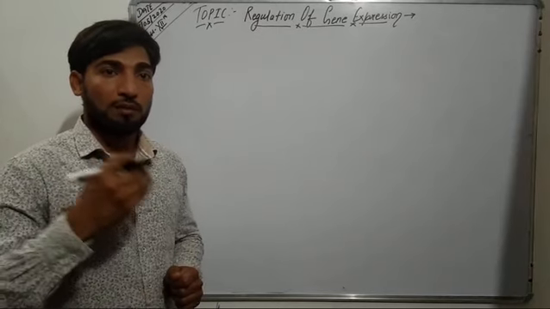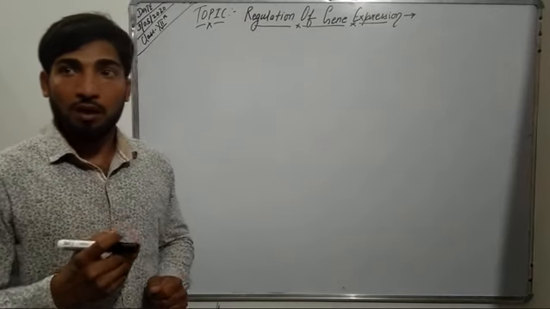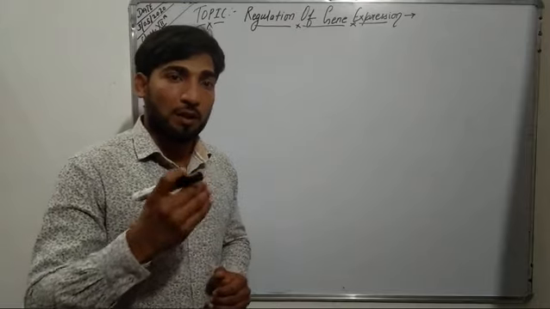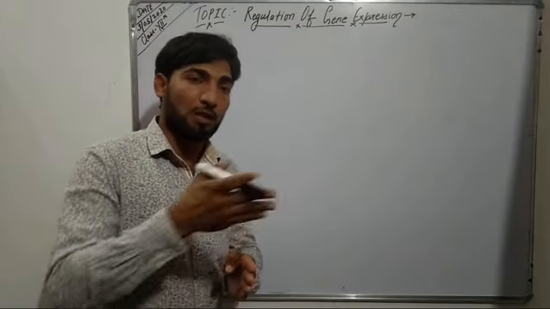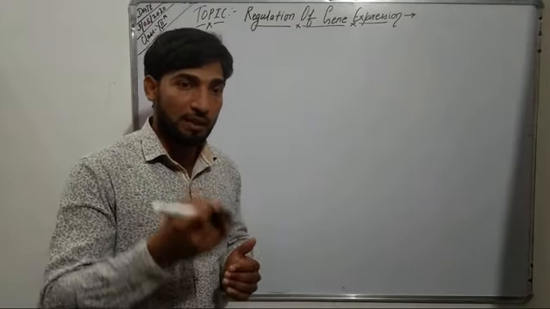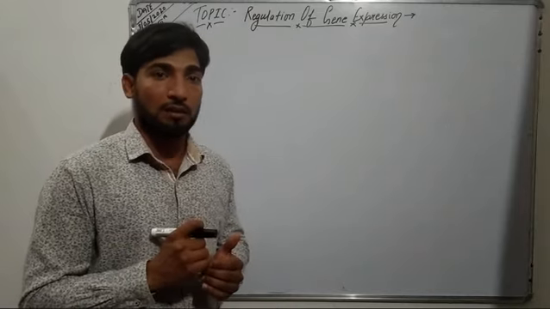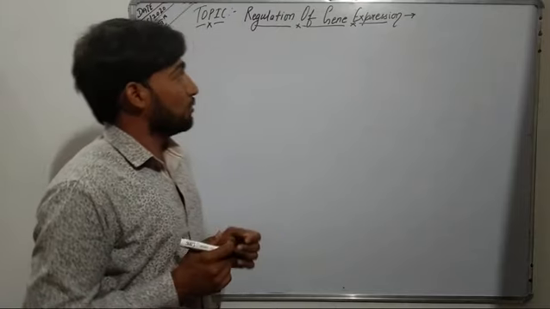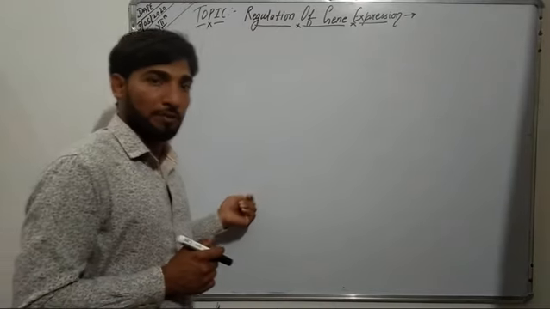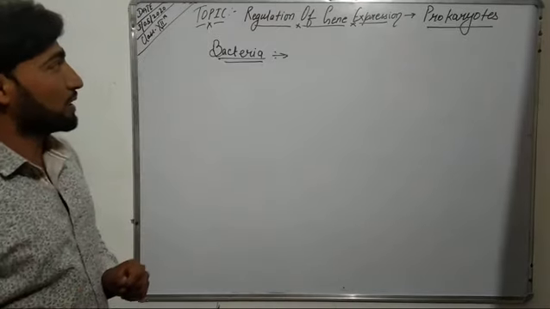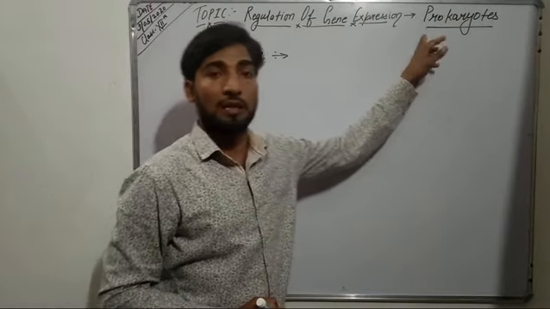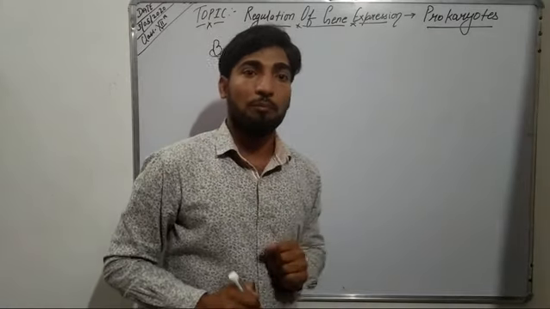So the mechanism which stimulates the expression of a particular gene, and at the same time the mechanism which inhibits the expression of other genes, is known as the regulation of gene expression. Now we'll first study the regulation of gene expression in case of prokaryotes, that is in bacteria.